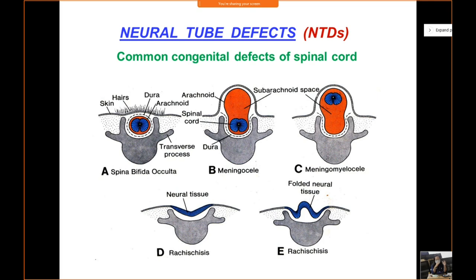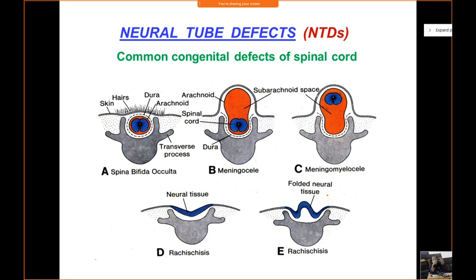So how are they diagnosed? Such individuals are diagnosed incidentally when they have an X-ray of the back for other reasons. The spinal cord and the meninges are not affected here; the only thing is that the vertebral arches do not fuse. These persons lead a normal life. Then you have a severe type of neural tube defect, known as meningocele.